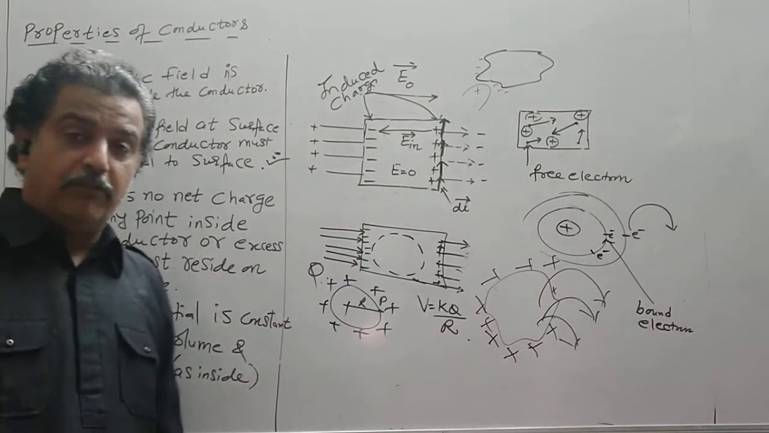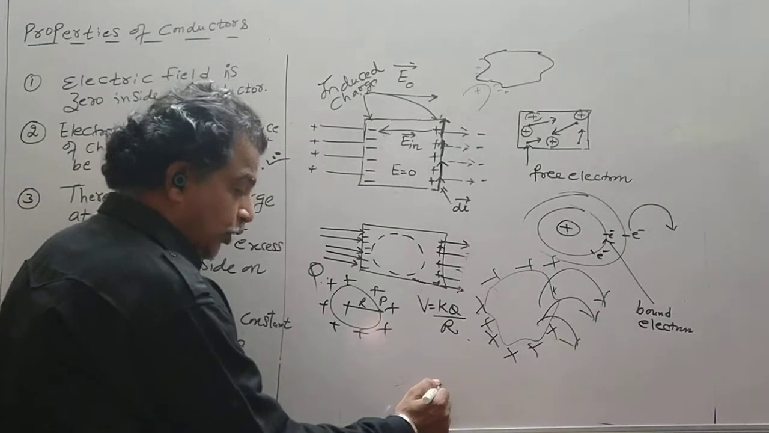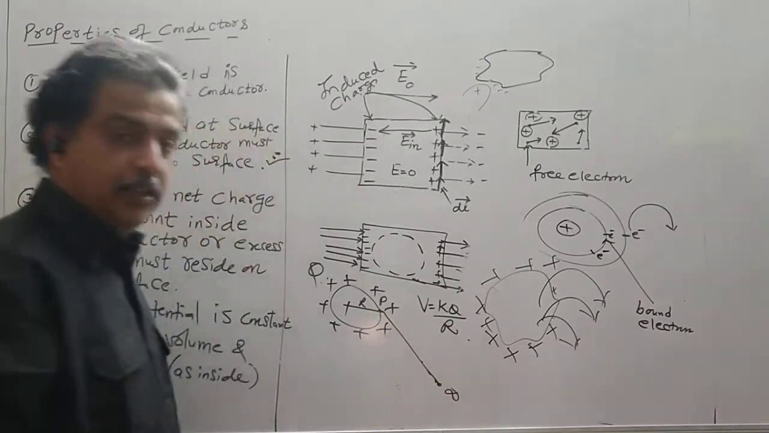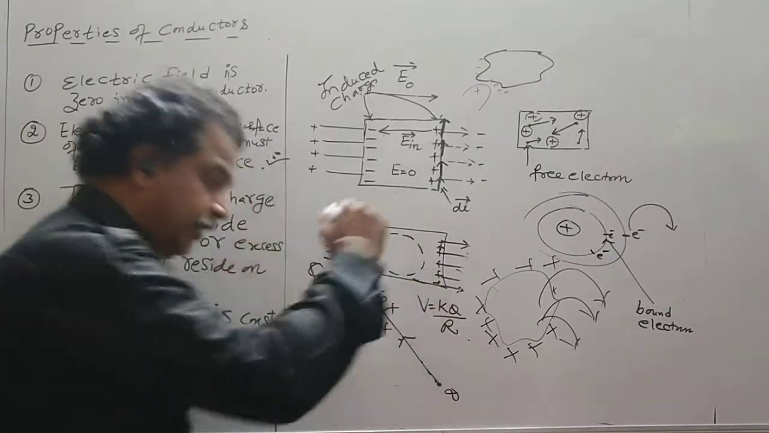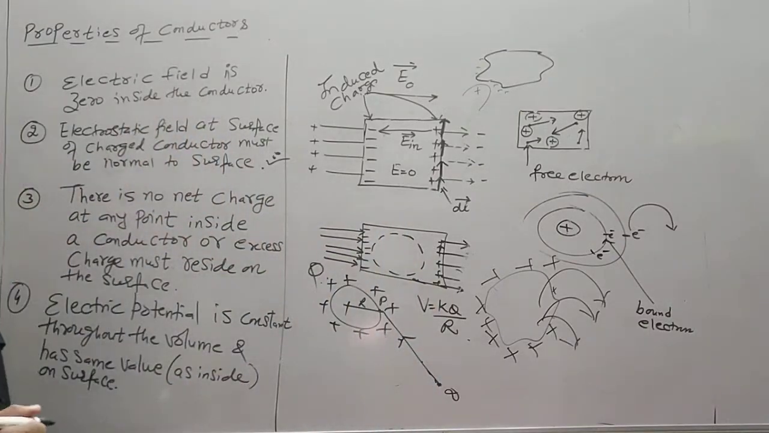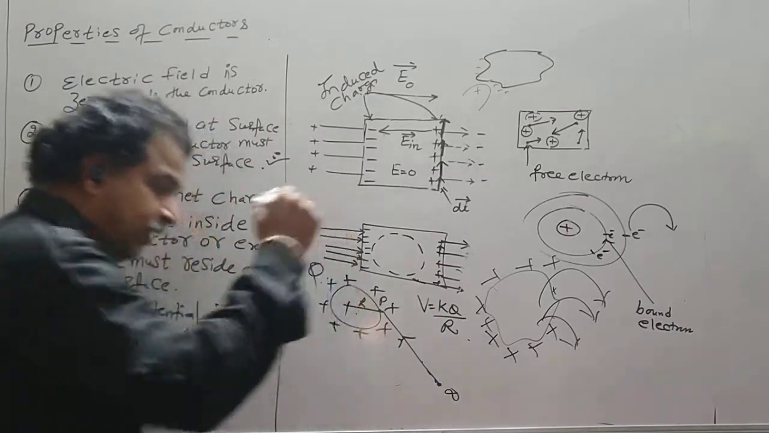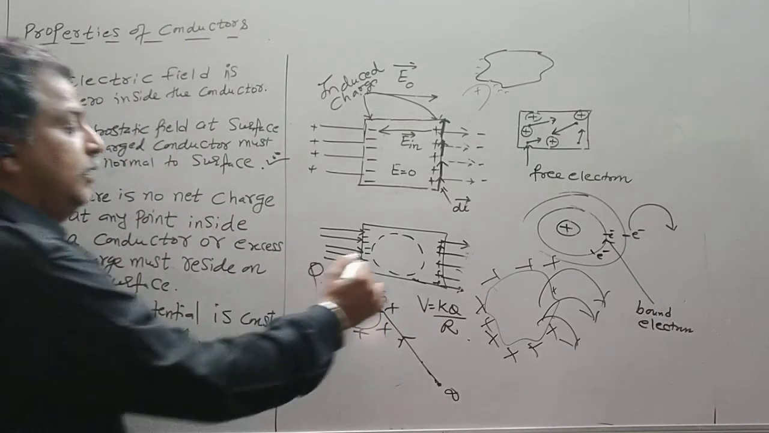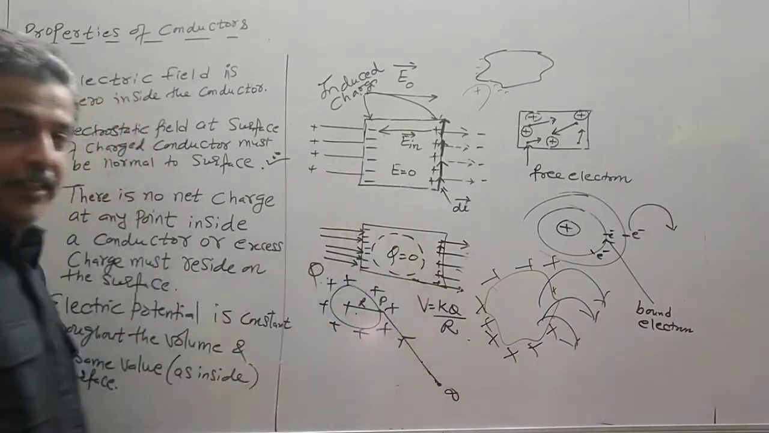Potential value on the surface means the work done to move a unit positive charge from infinity to this point. This is the work done. You have to move against the field. That is the concept of potential. Now if I go inside the conductor, inside no charge is residing.